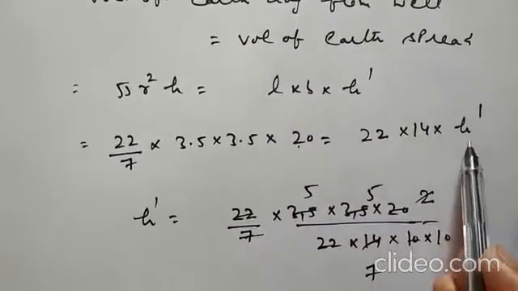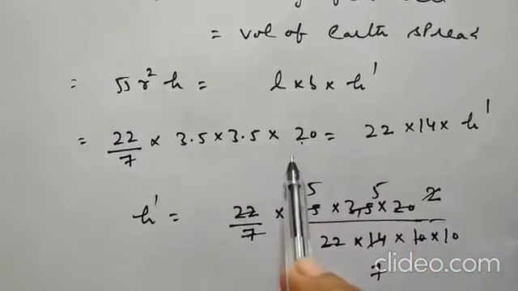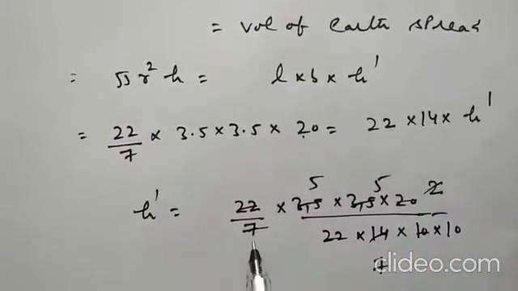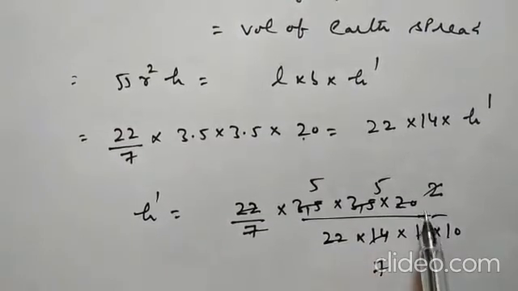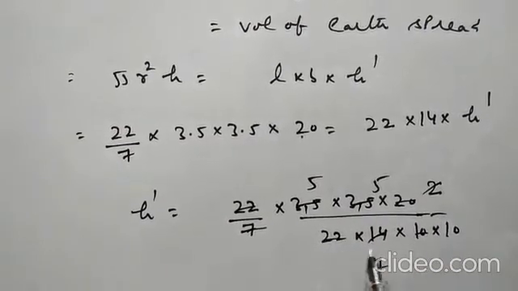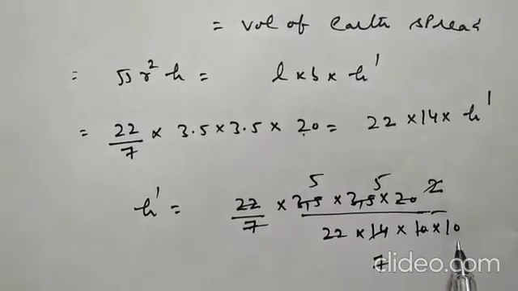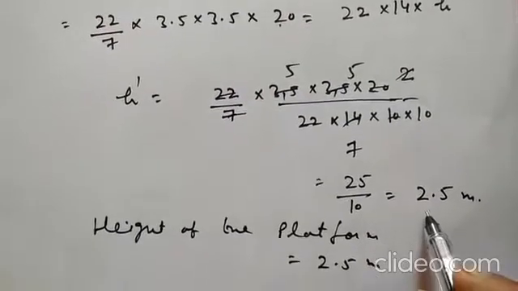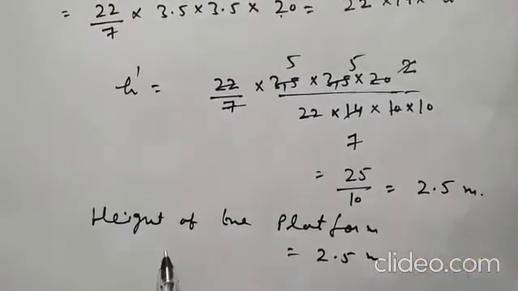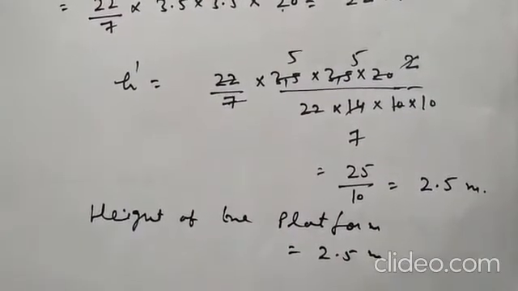So keeping h dash on this side and shifting this term in the form of the denominator. 22 by 7 into 3.5 into 3.5 into 20 divided by 22 into 14, removing the decimal by putting as 10. And it will be 25 by 10, and that is 2.5 centimeter. So height of the platform is 2.5 centimeter.